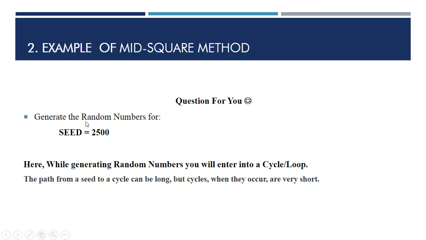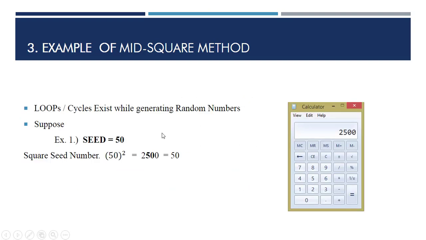You will generate the random numbers for this seed, 2500. While you start generating the random numbers for this seed, you will face some cycles or loops. And what are these cycles and loops? The path from a seed to a cycle can be long, it depends upon your seed, but sometimes it is not too long. So let's see what kind of loops or cycles we are talking about. Okay, suppose we have a seed that is 50. When you square this number you will get this, and just remove the digits, you get the middle number, which is here 50. This is a loop we created here.